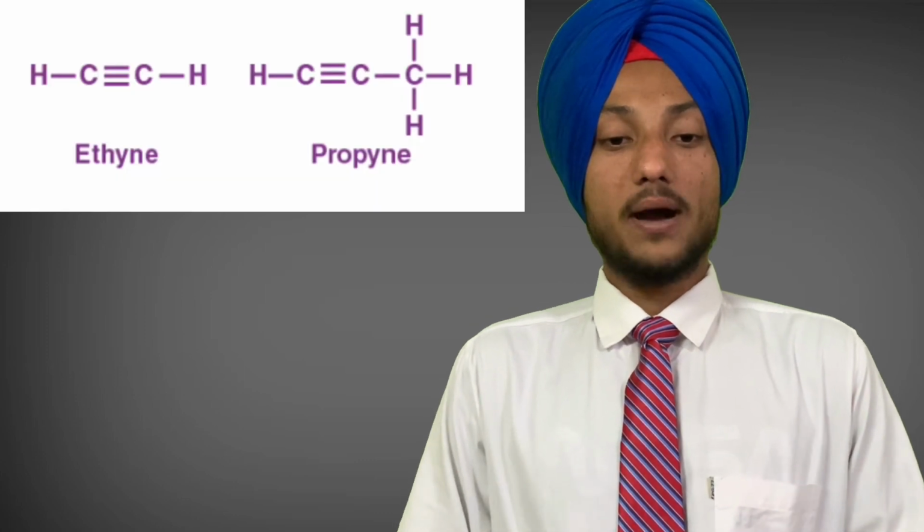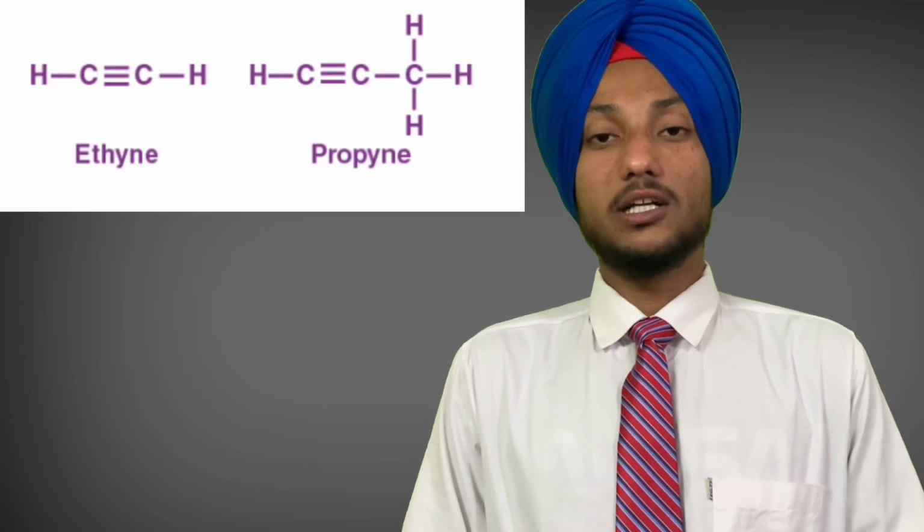Now let's discuss the alkynes. An unsaturated hydrocarbon in which two carbon atoms are connected by a triple bond is called an alkyne. Thus, alkynes contain a triple bond between two carbon atoms, which is formed by the sharing of three electron pairs or six electrons. So, ethyne and propyne are alkynes because they contain a triple bond between two carbon atoms. Since an alkyne has a triple bond between two carbon atoms, it is obvious that the simplest alkyne has two carbon atoms in its molecule. There can be no alkyne with only one carbon atom.